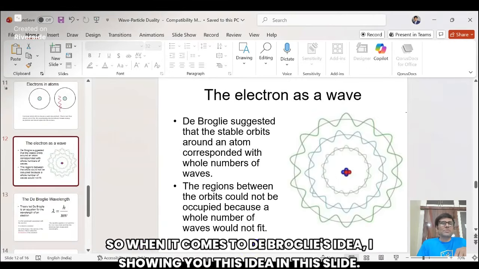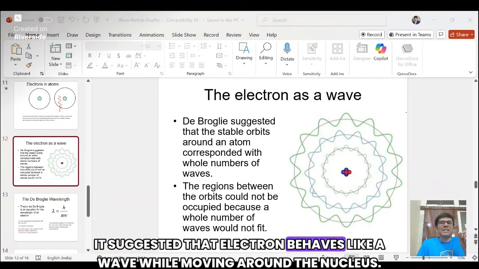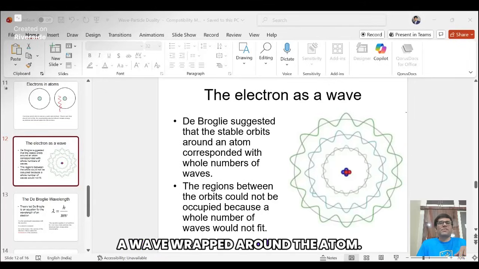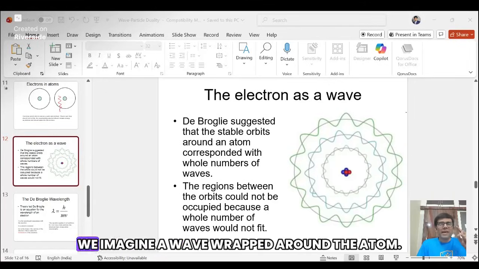So when it comes to de Broglie's idea, I'm showing you this idea in this slide. It suggested that the electron behaves like a wave while moving around the nucleus. So instead of imagining an electron as a tiny particle going in a circle, we imagine a wave wrapped around the atom.